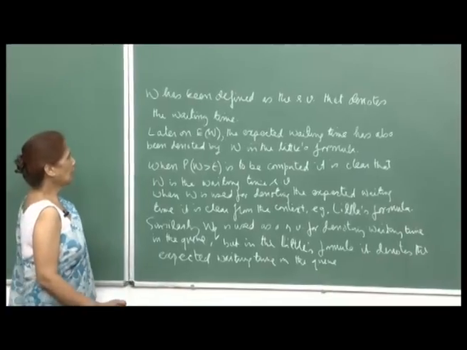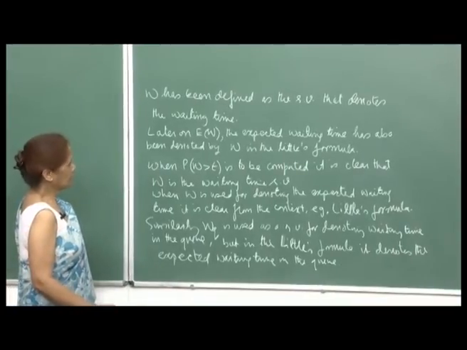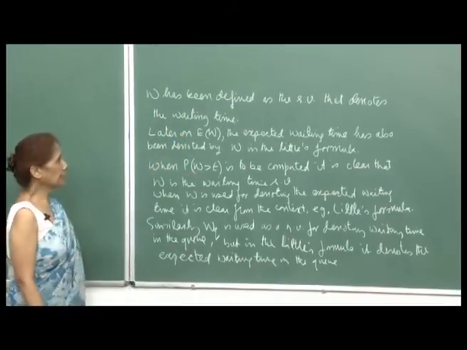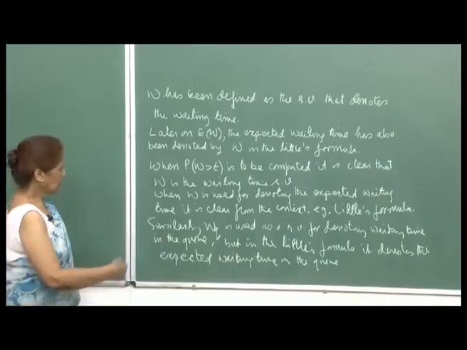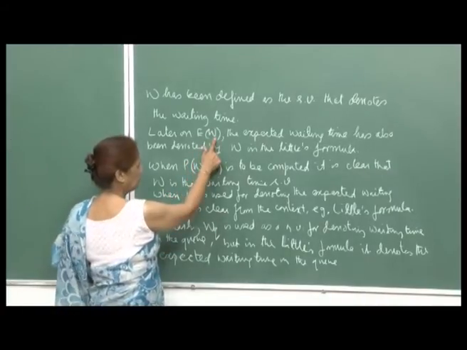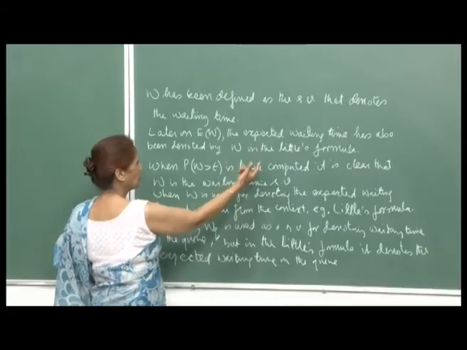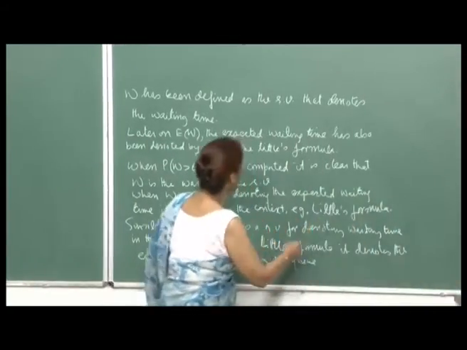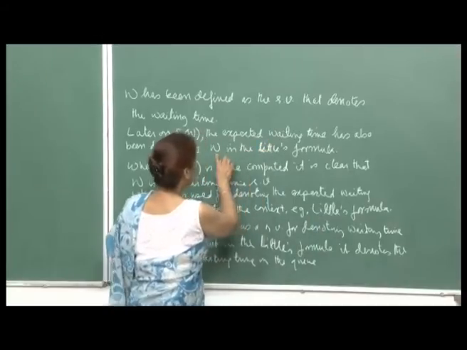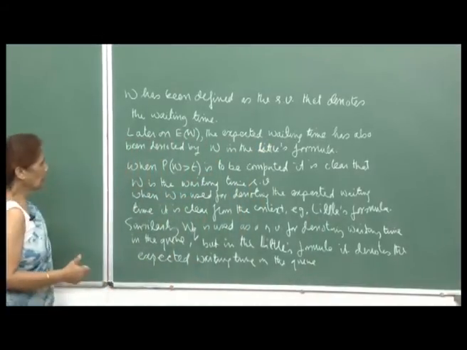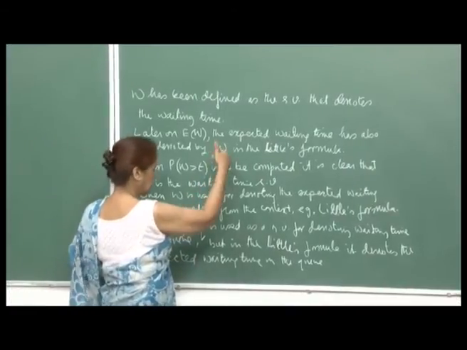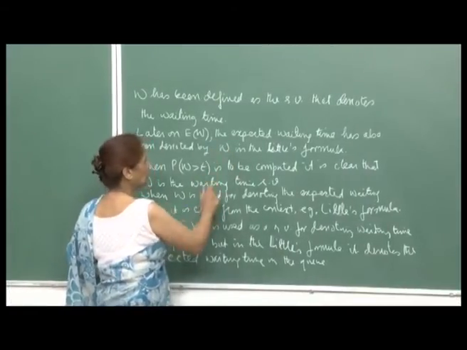See, I have used W as a notation for a random variable that denotes the waiting time, and then I computed the expected value of W, but then again in the Little's formula, I again use the word W only. What I am trying to say is that in the Little's formula they use L, capital W, so I did not want to change it.